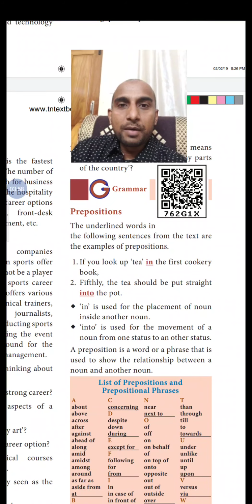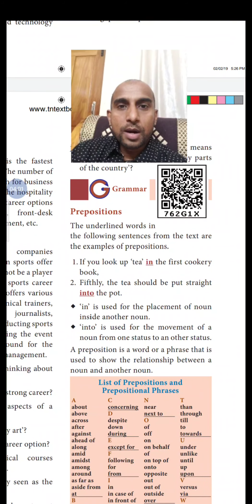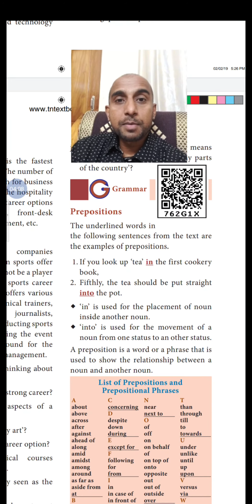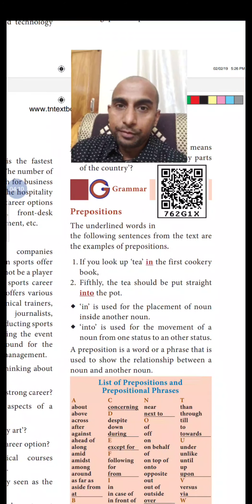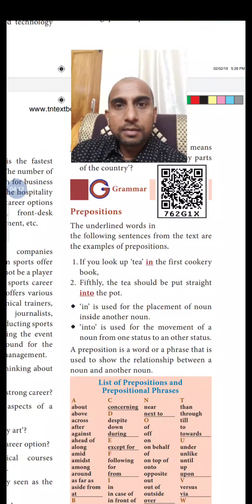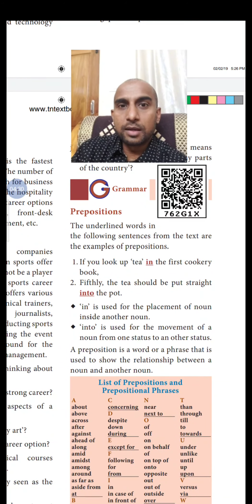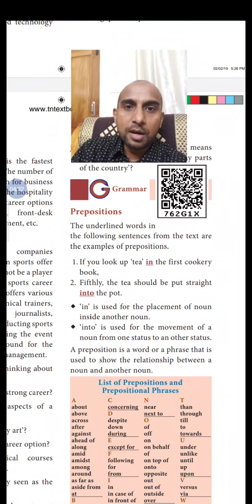The element which helps to transfer from one noun to another noun, that is a preposition. A preposition is a word or a phrase. It can be a phrase also. A phrase is a group of words. One particular word is a word, more than one word is a phrase. A preposition with a noun is a prepositional phrase, which we'll learn after this. For the time being, a preposition is a word or a phrase that is used to show the relationship between a noun and another noun. That is what a preposition is.